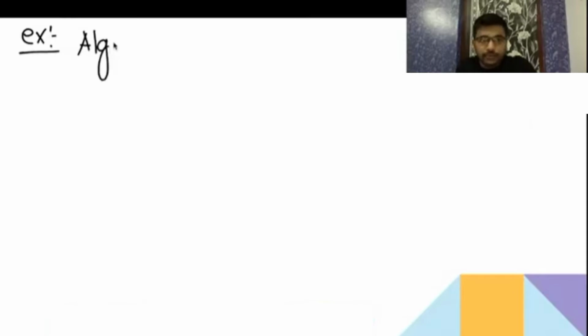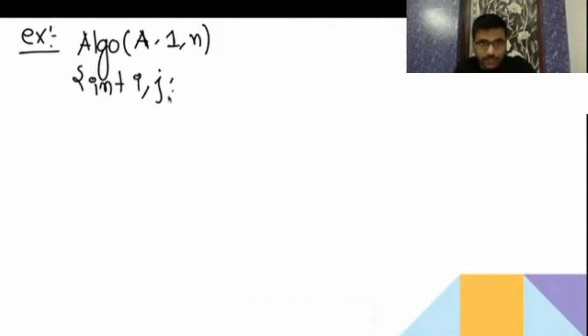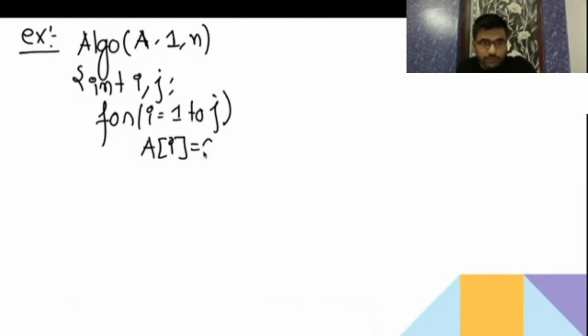So let's take algo A1: int i, j; for i equal to 1 to j, A[i] is equal to 0.